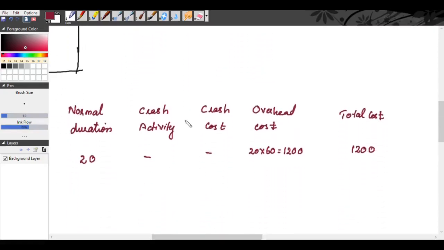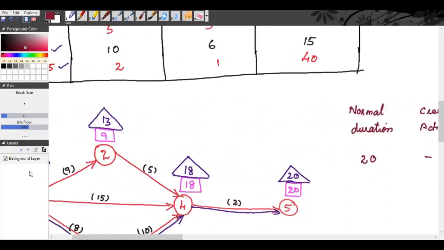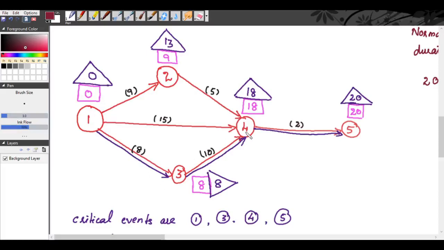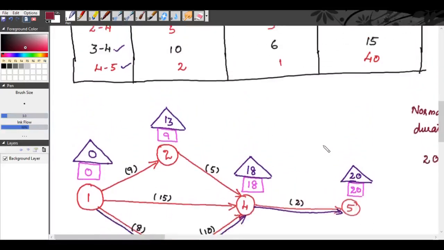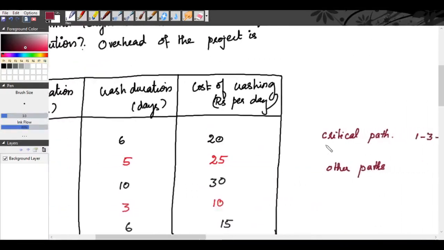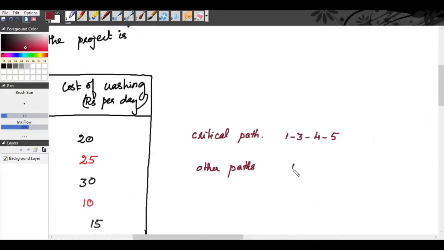We have two more paths, that is 1, 4, 5 and 1, 2, 4, 5.